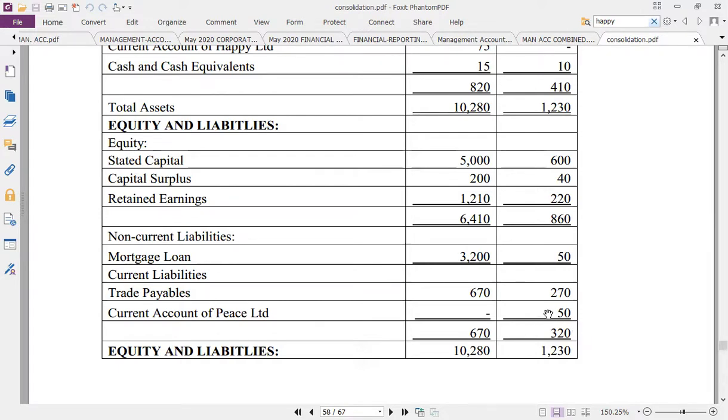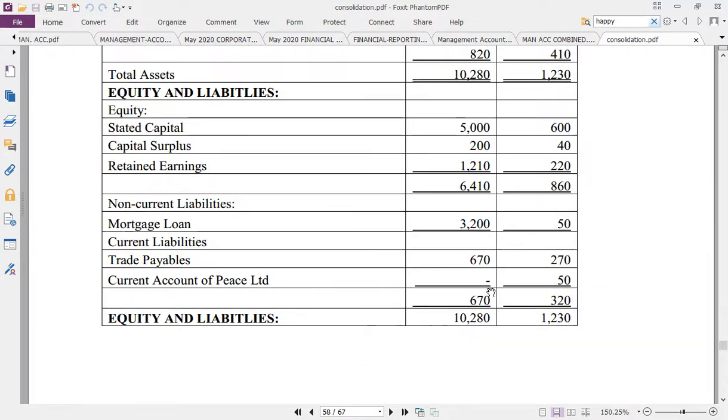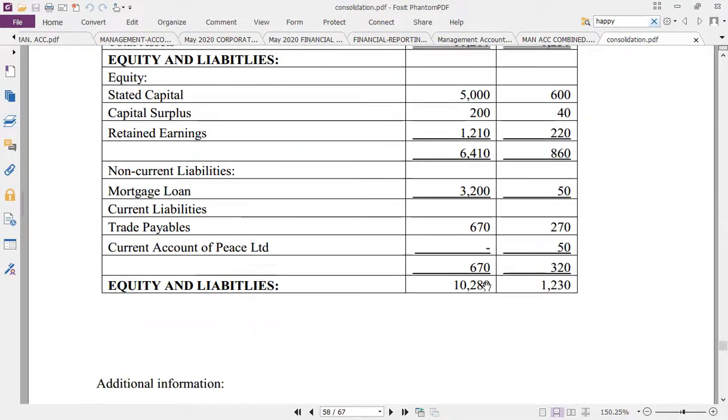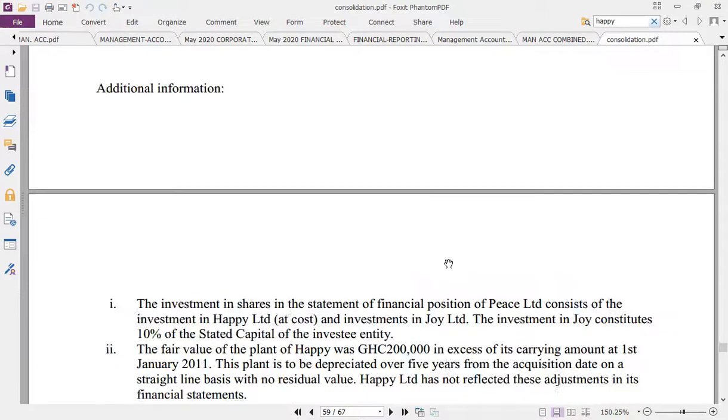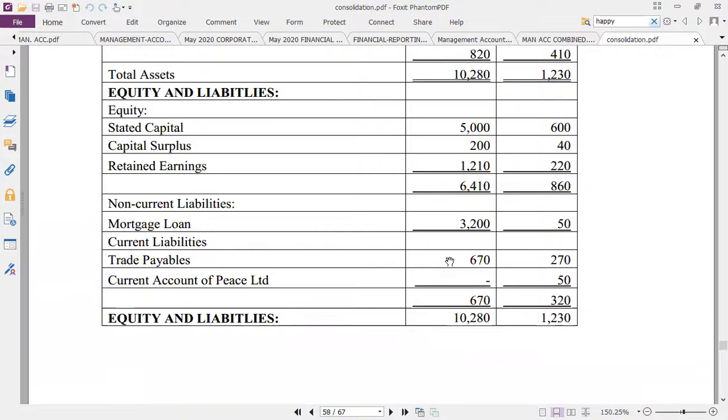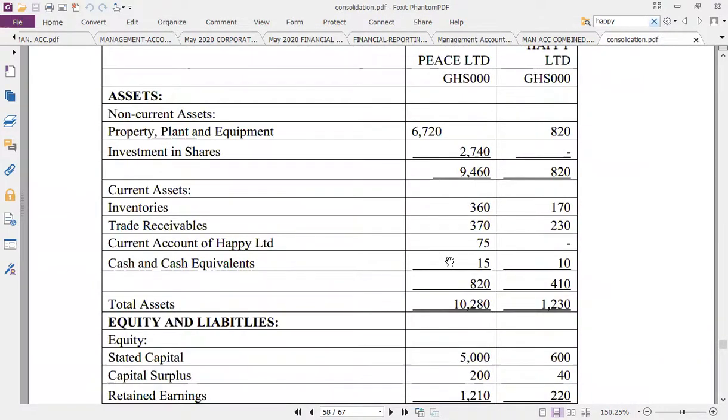As that has no balance, right? The difference is as a result of what? Goods in transit. There was a particular person that they sold some goods to. They did not receive it until the year end, 35,000. That is note 3. That's note 4. That's goods in transit. How do you treat goods in transit? So basically, that is it.